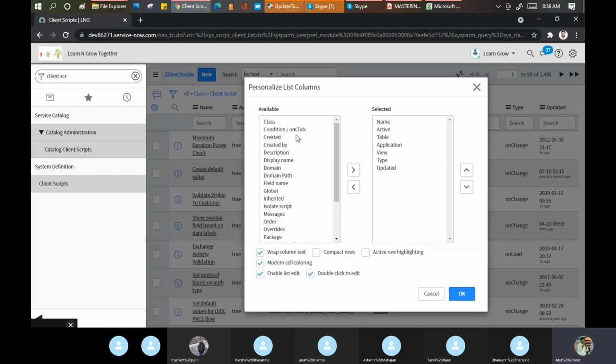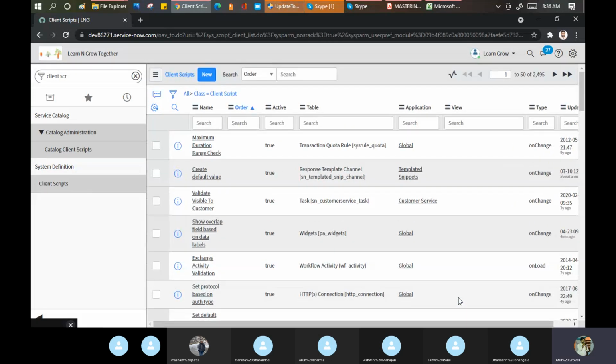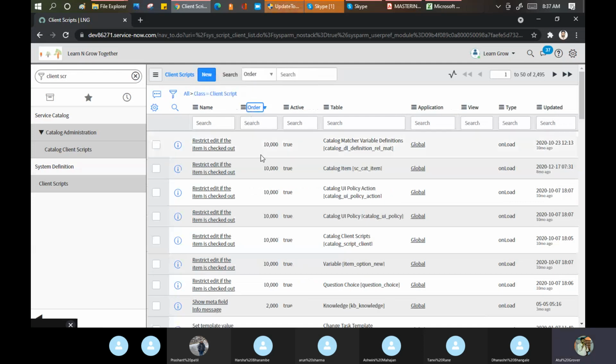Let it be loaded in the meantime. Okay. And let me go to the top. Because on a single table, you have multiple execution orders. See, as of now, they did not put any order here. Let me see if I have some order here. See, 10,000, 10,000, 10,000, 2,000. It means it should run immediately and they shouldn't delay.